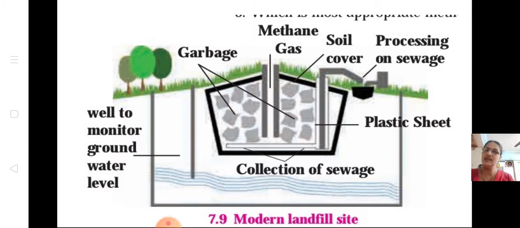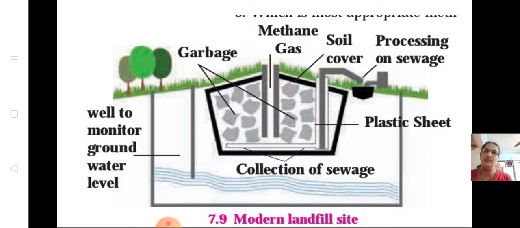But in the exam you can draw this, because when they are correcting, they will stick to what is there in the textbook. But actually in the landfill site, there is no collection of sewage water. Well, to monitor groundwater level, that is also only about the landfill site, the upper one. That is a plastic sheet. You can see a plastic sheet lining is there, and the garbage is dumped into it.